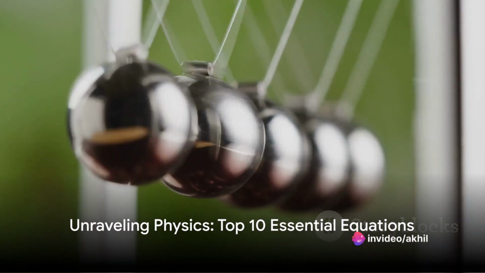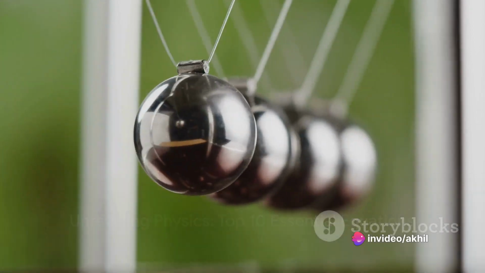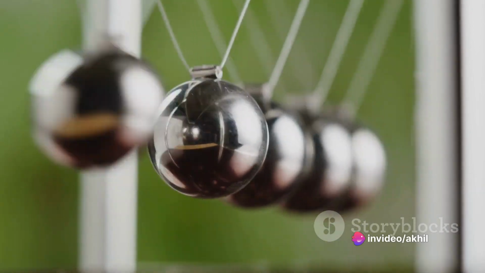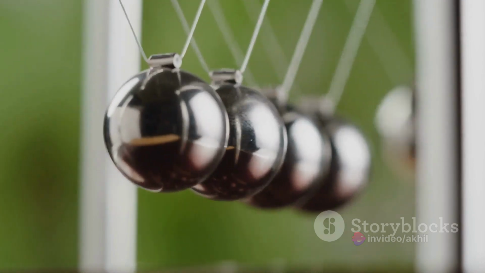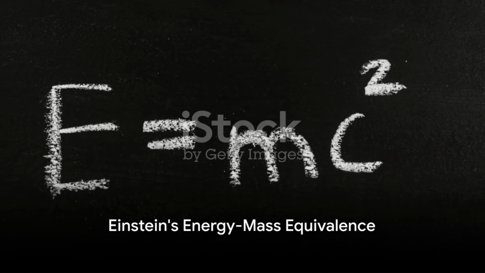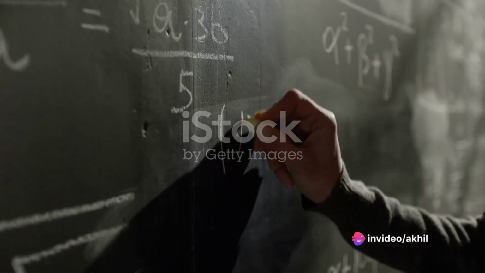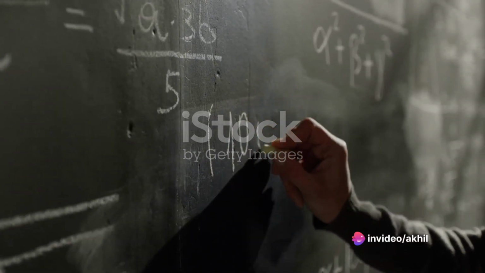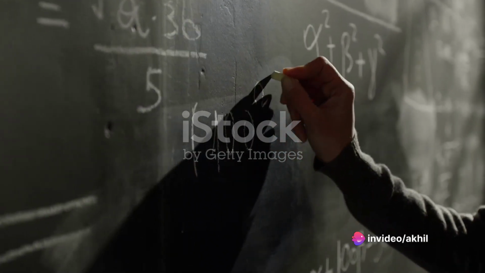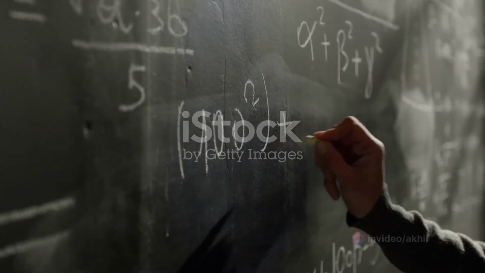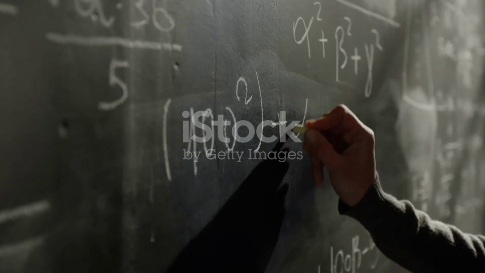So, Newton's second law isn't just an equation, it's a fundamental law of motion. It's a set of instructions for understanding and predicting the motions of the universe. Now let's delve into Einstein's famous equation, E = mc squared. This equation, simple in appearance but profound in implications, is a cornerstone of modern physics. Each symbol in this equation has a specific meaning.